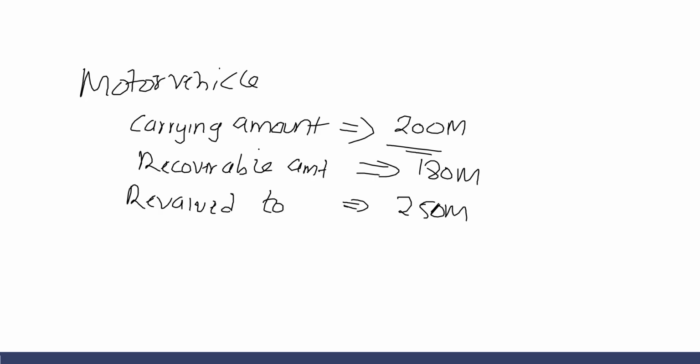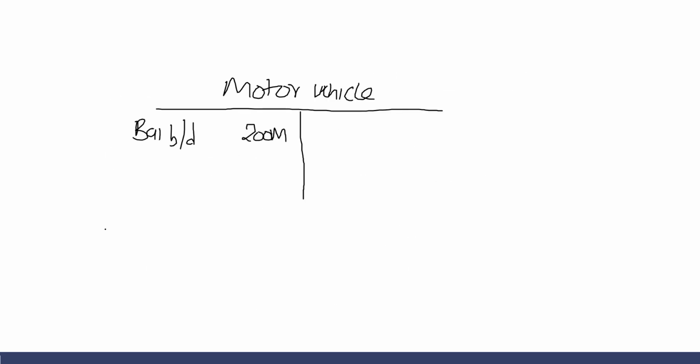This motor vehicle has been revalued to 250, which means the revaluation amount is 50. So we go ahead and add the revaluation here, a revaluation of 50 million.